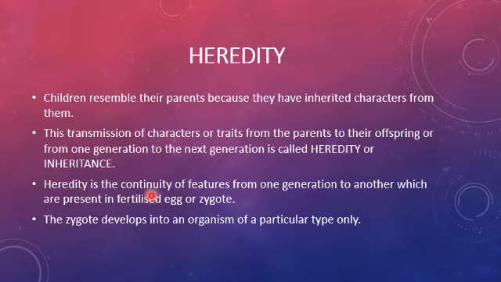And it is the continuity of features from one generation to another which are present in the fertilized egg or zygote. The zygote develops into the organism of a particular type. It means a cat will give birth to a kitten and a human will give birth to a child. They resemble their parents because the characters are being inherited. They are passed from generation to generation in the form of a DNA copy which is present in the nucleus of the germ cells or in the fertilized egg or zygote.